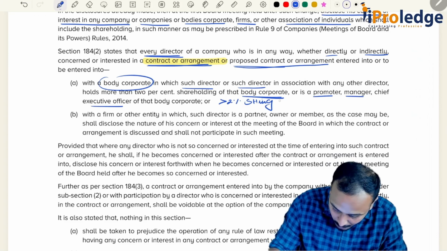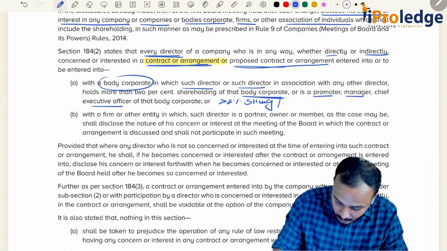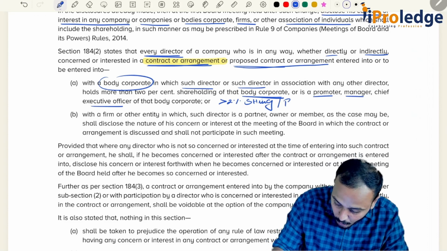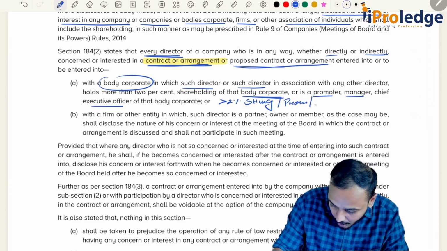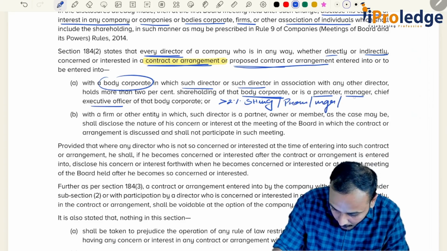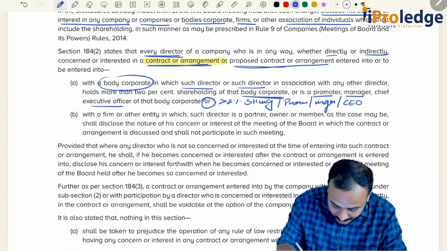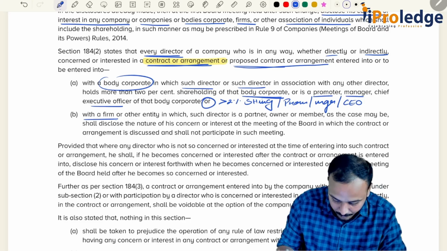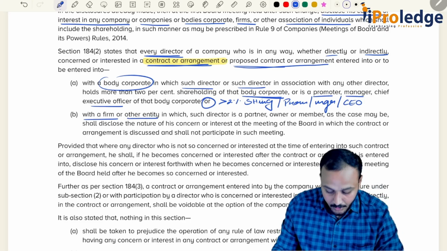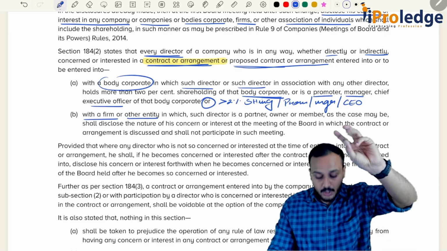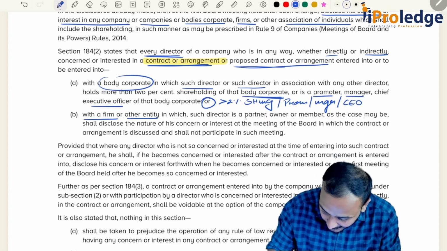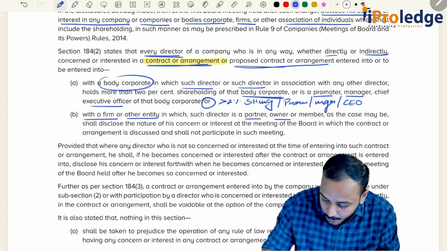One is you are holding more than 2% of the shareholding, or you are a promoter, or you are a manager, or you are a CEO. Or the other scenario, with a firm or other entity. Remember, body corporate, firm and other entity in which such director is a partner, owner, member.